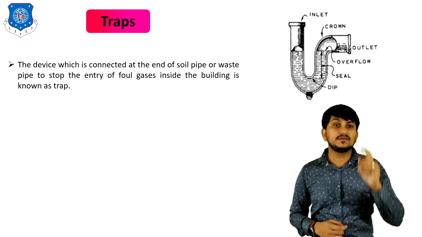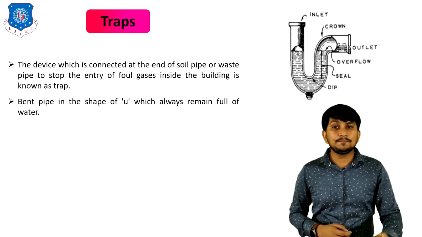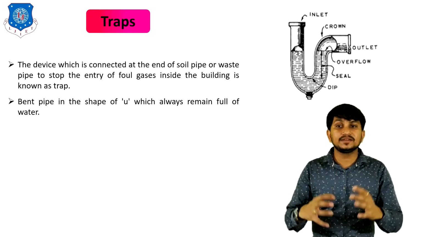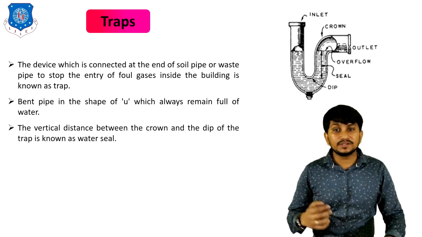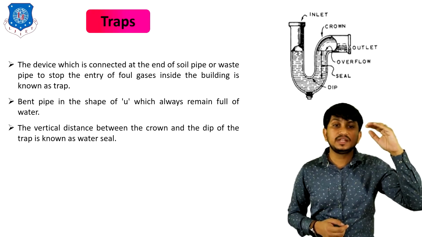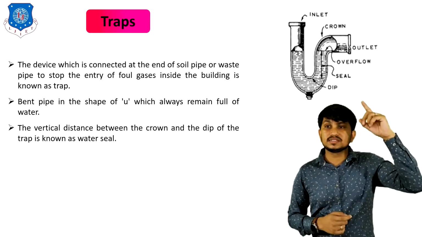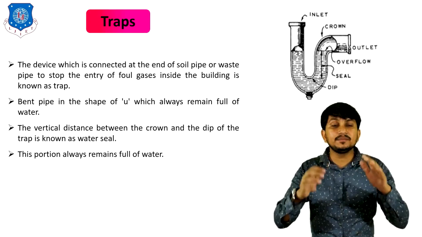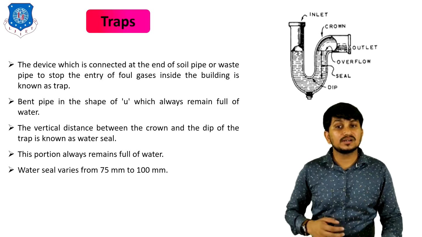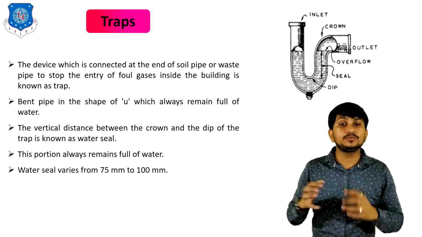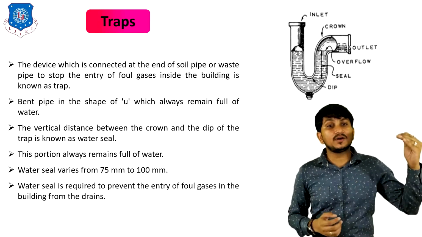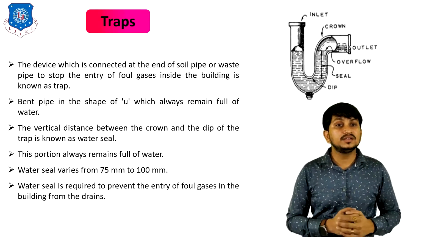This is the figure of the trap. It is a bent pipe in the shape of U. You can clearly see in this figure also, it always remains full of water. The vertical distance between the crown and the tip of the trap is known as water seal. You can clearly see the water seal in this figure also. This portion always remains full of water. Water seal varies from 75 mm to 100 mm. This water seal is required to prevent the entry of foul gases in the building from the drain line. That's all about the traps.